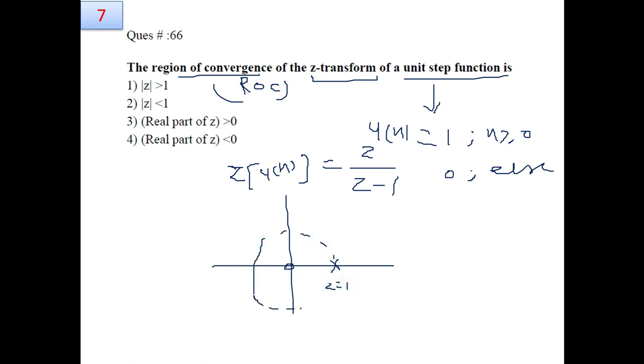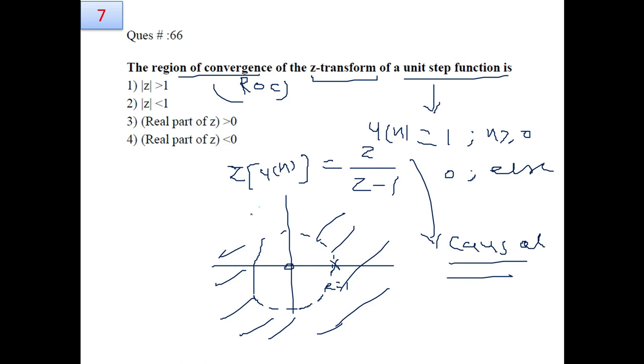If you draw it in the Z plane, the signal u[n] shows causal behavior. For all causal signals, the ROC lies outside the circle whose radius is defined by the pole. So for question number 7, the first option is correct.